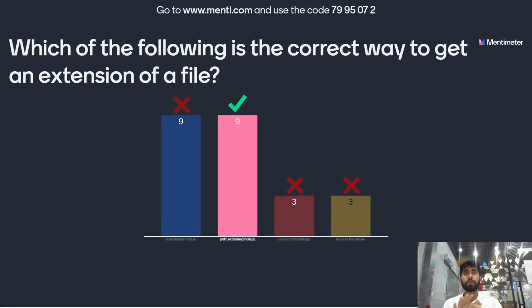Let's see on the scoreboard. The correct answer is path.extname(p). It returns the extension for the path from the last dot to the end of the string in the last position of the path. If there is no dot in the last position of the path, or the first character is a dot, then it returns an empty string. Let's see the scoreboard again.